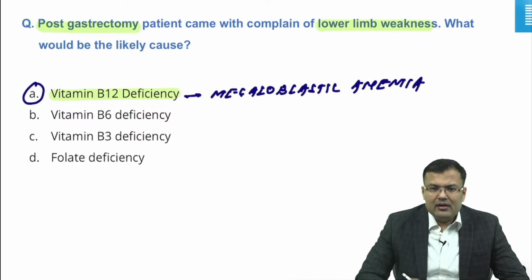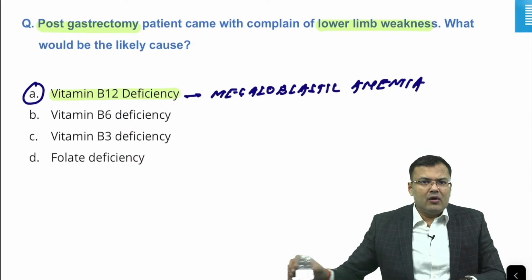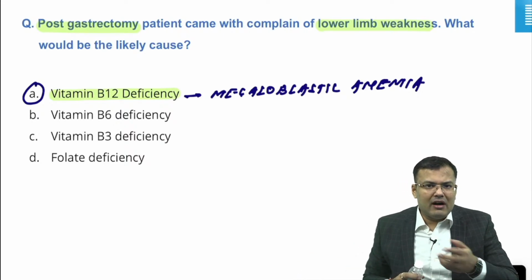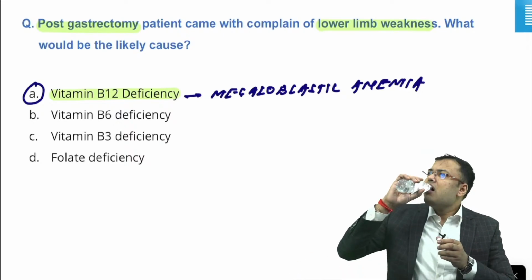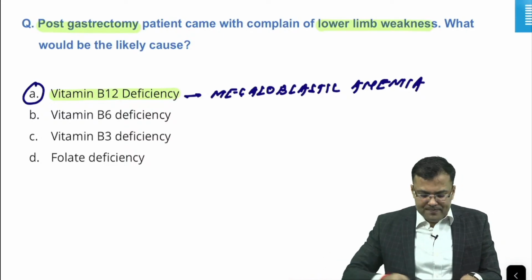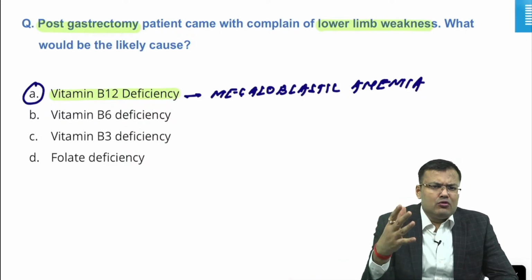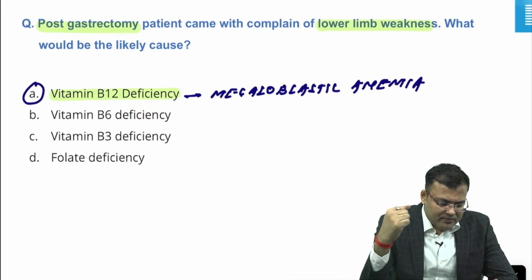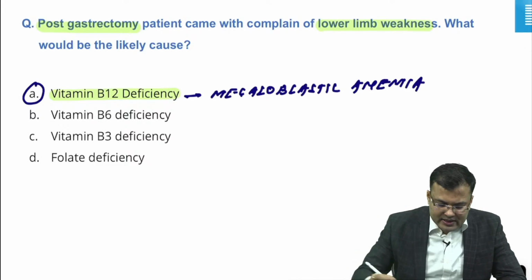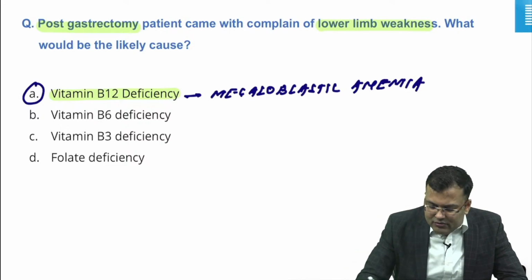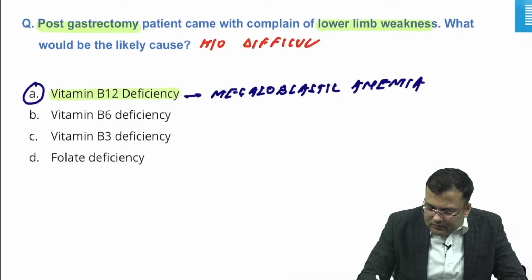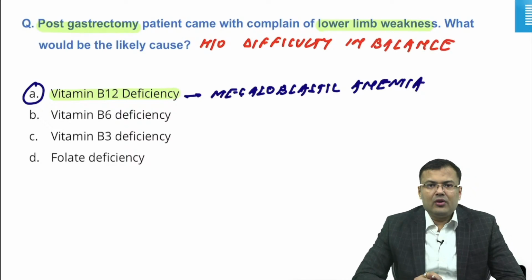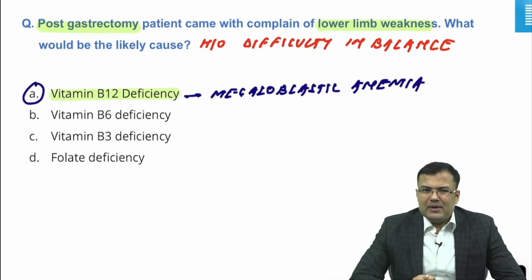Correct answer is A. Suppose I am asking one simple question: what is the most common metabolic complication after gastrectomy? Tell me in the chat box, guys. Aditya wants to say that there was a history of difficulty in balance. Clear? Okay. Can you tell me what is the most common metabolic complication after gastrectomy?